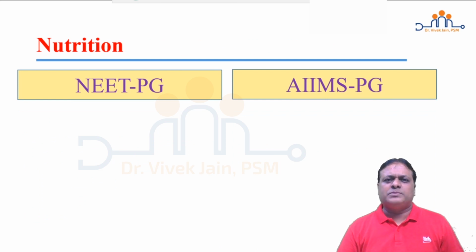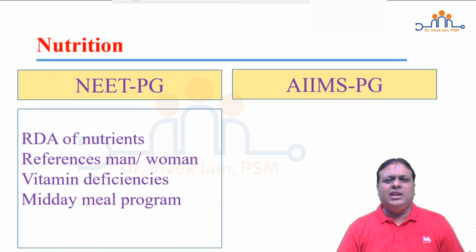Nutrition is a topic which overlaps with biochemistry. In NEET PG, there is a focus on fact-based, value-based questions. RDA of nutrients, daily requirements of energy, additional energy in pregnancy, reference Indian male and female energy requirement, protein requirement, energy requirement of infants.